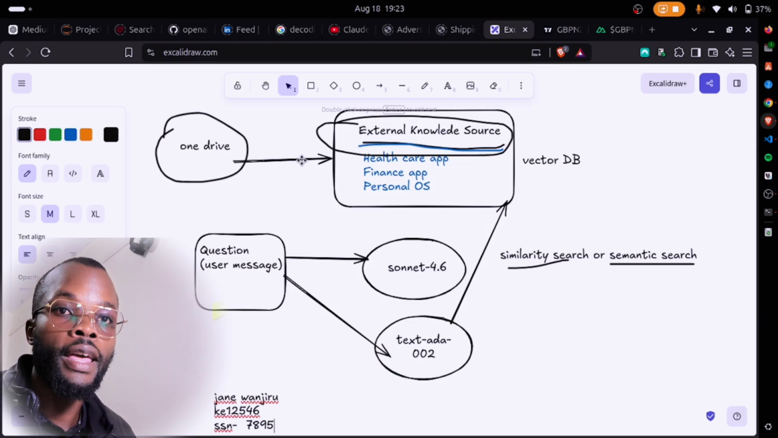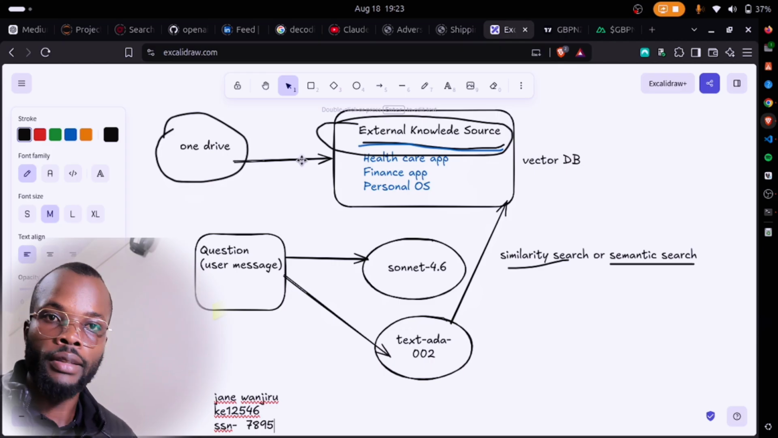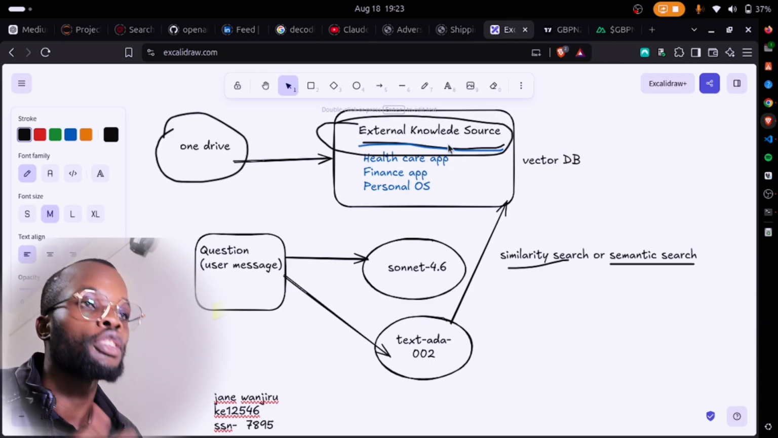But that will then expose our data to the AI models or even to the public. So how do we handle this? Remember, during the ingestion, something has to happen. What happens here is what we call chunking.